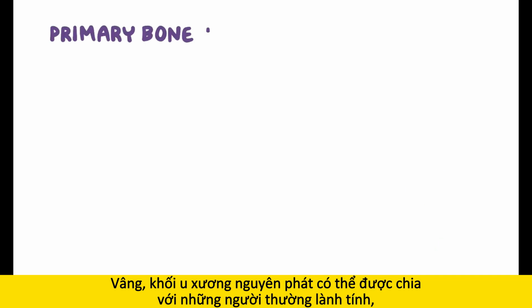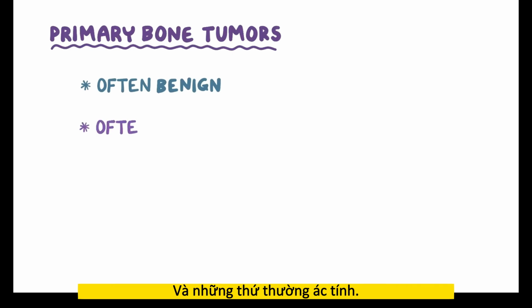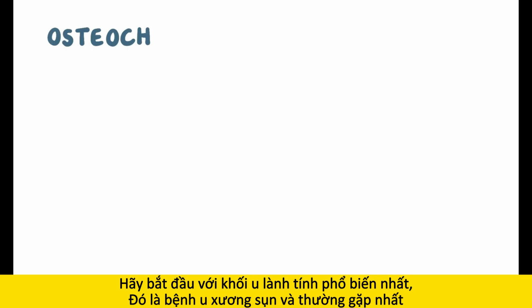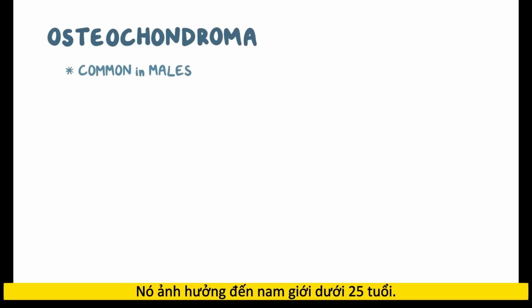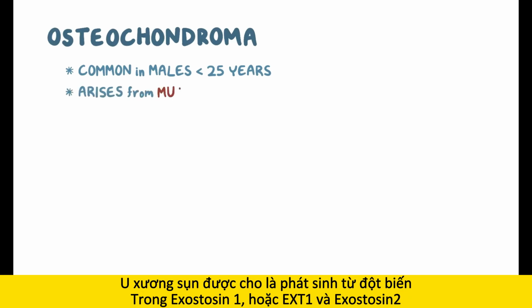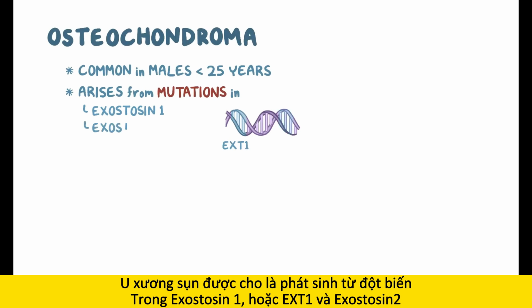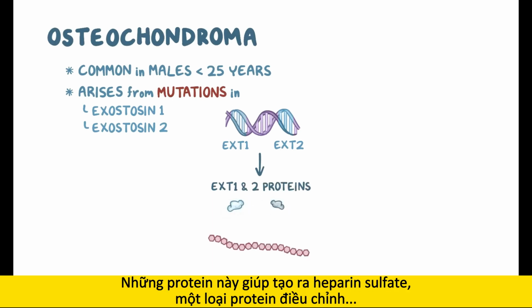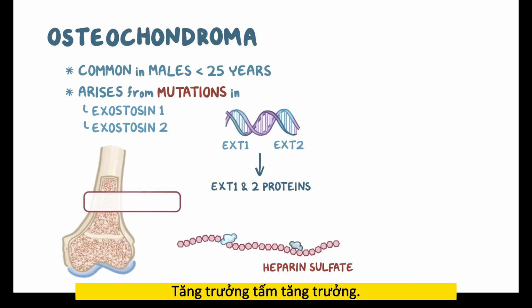Alright. Primary bone tumors can be divided up into ones that are most often benign and those that are most often malignant. Let's start with the most common benign tumor, which is an osteochondroma, and commonly affects males under 25 years of age. Osteochondroma is thought to arise from mutations in the exostosin 1, or EXT1, and exostosin 2, or EXT2 genes, which encode the exostosin 1 and 2 proteins. These proteins help to synthesize heparan sulfate, which is a protein that regulates the growth of the growth plate.